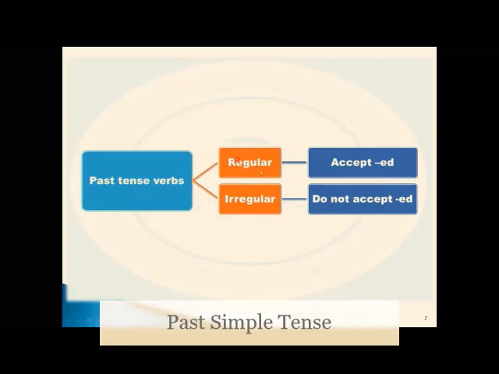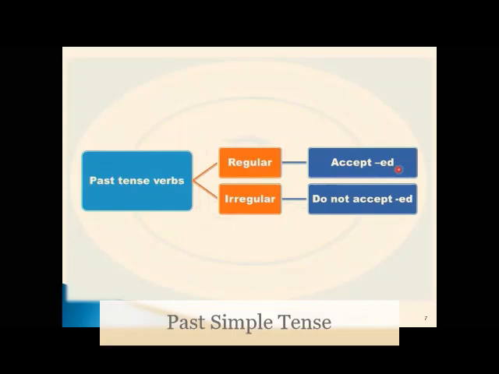The regular verbs accept ED, as in open: the base form is open, the past form is opened. Play is the base form, played is the past form. We add just ED. And also as in jump and jumped.